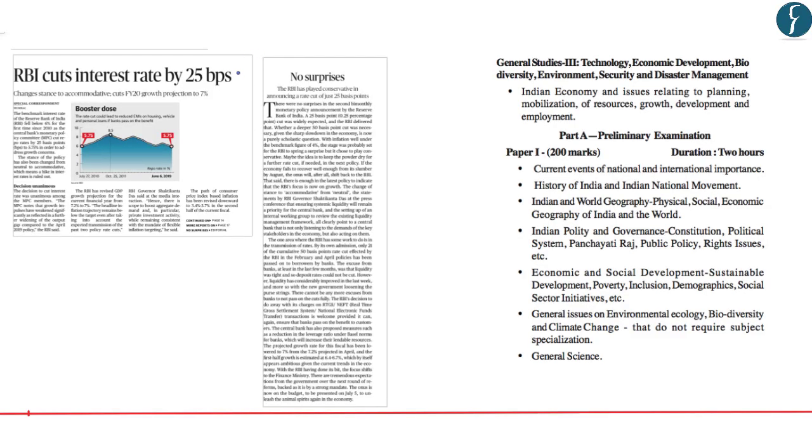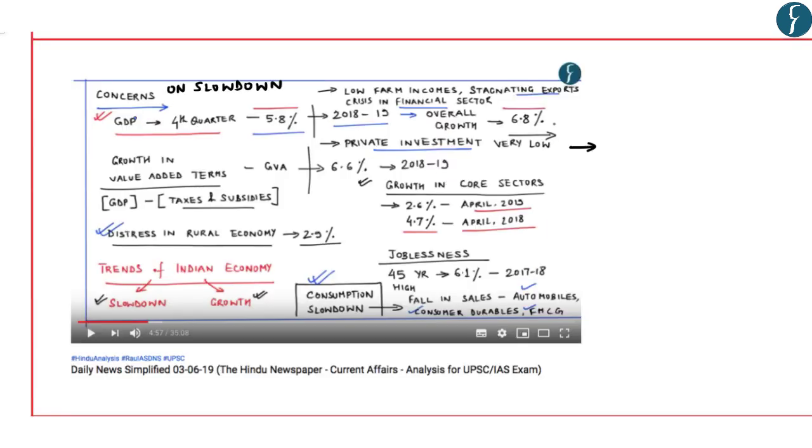Now the next news appears on page number 1 and as an editorial on page number 12. Now the news says RBI cuts interest rate by 25 basis points, changes stance to accommodative, cuts financial year 20 growth projection to 7%. Now this news along with the editorial highlights the decision of the Monetary Policy Committee of the RBI to reduce repo rate in order to spur growth in the Indian economy. Now this news with respect to concerns on slowdown in Indian economy was discussed in DNS dated 3rd June 2019 where different aspects were discussed with respect to slowing down of the Indian economy.